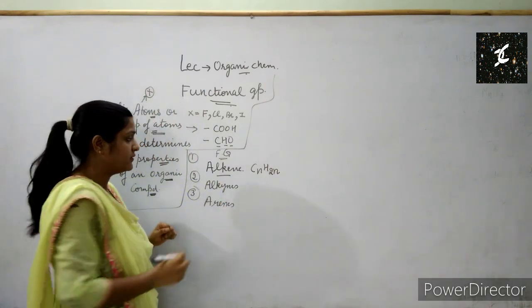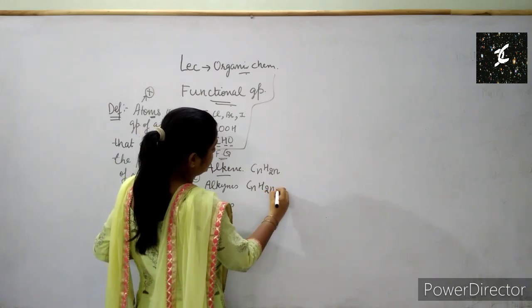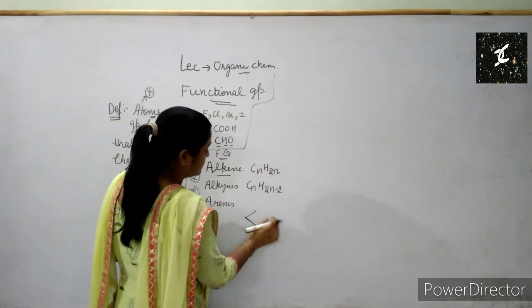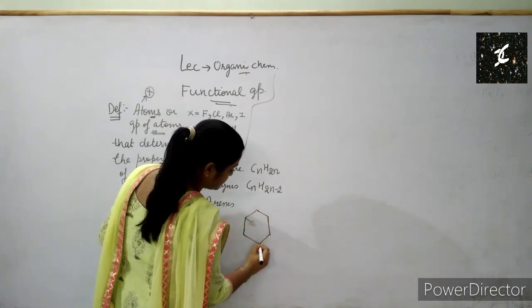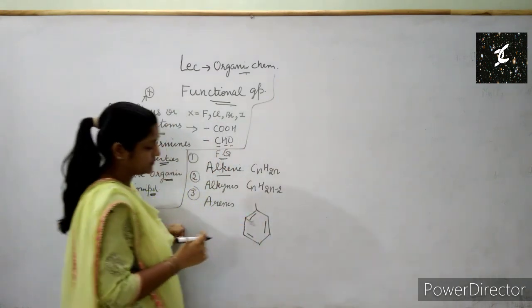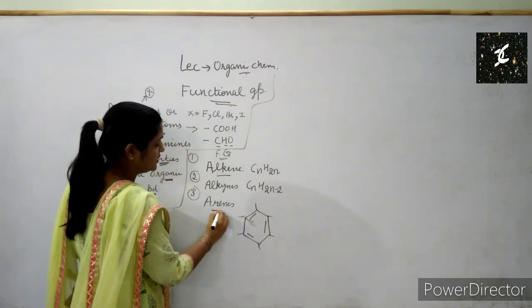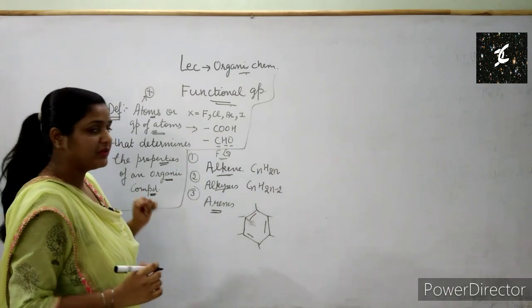In alkynes, we have the formula CnH2n minus 2. And arenes are aromatic benzene rings, where at alternate positions we have double bonds present. These are the alkenes, alkynes and arenes, the 3 functional groups.